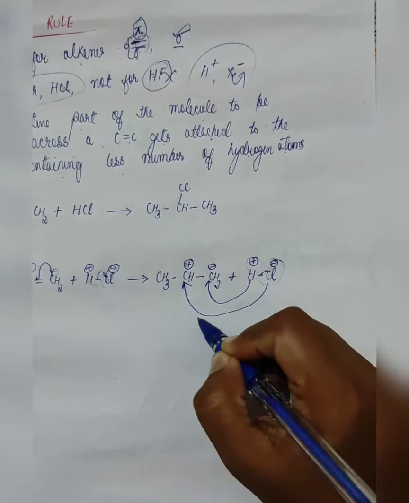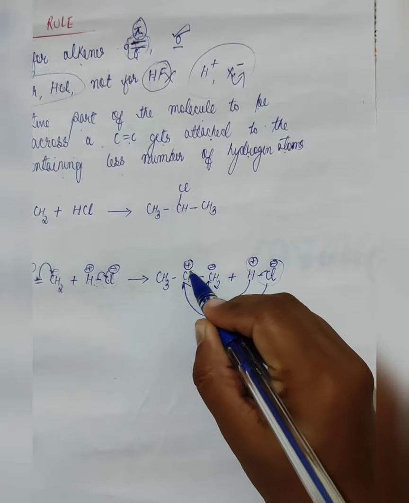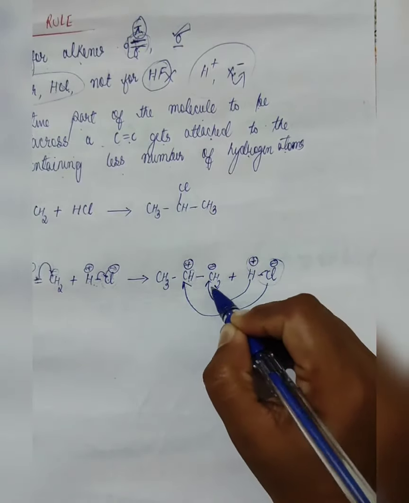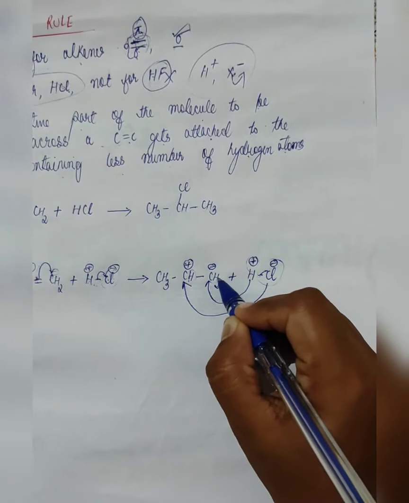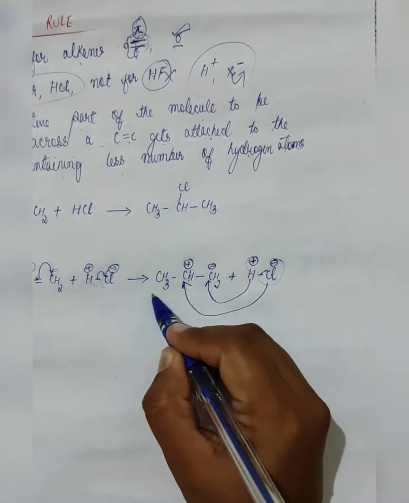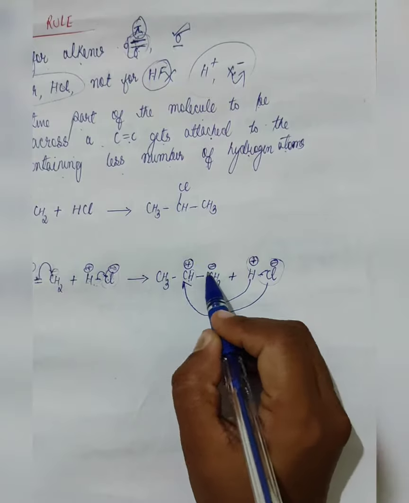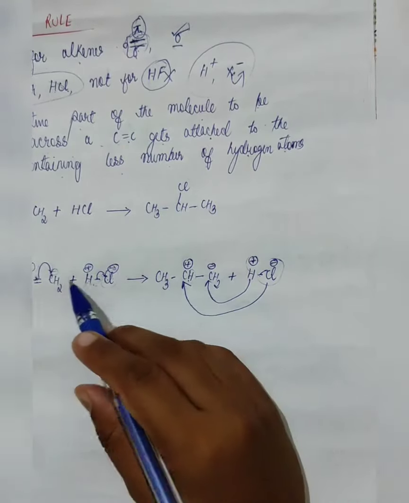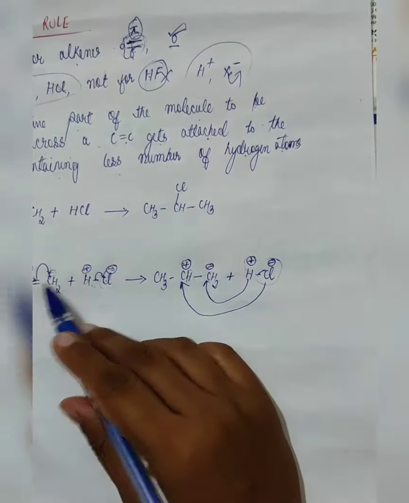Negative will get attracted towards the carbon having the least hydrogen. Hydrogen will get attracted, that means the positive will get attracted towards the carbon having the maximum hydrogen. We will not consider this because it does not have a charge. We are considering only this, and Markovnikov's rule applies only for a double bond. Double bond breakage took place here. It is a single bond, so it will not be applied here.